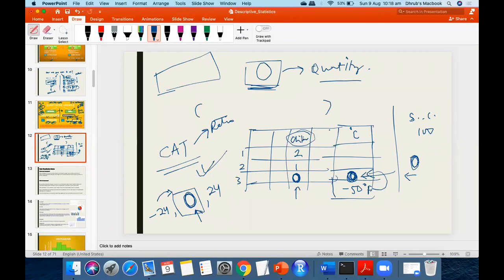But this will not hold in the case of velocity. Why? Because velocity is a vector, and a vector can be negative also. So when we talk about velocity, that is a vector quantity, it can be negative, because it depends on direction also.